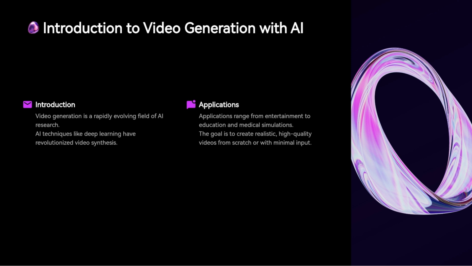artificial intelligence, particularly deep learning. AI models are increasingly able to create compelling, realistic video content from scratch or with minimal input from users. The most common approaches in this field rely on models such as GANs, VAEs, and RNNs, which enable machines to understand both spatial and temporal data, which are crucial for creating realistic videos.